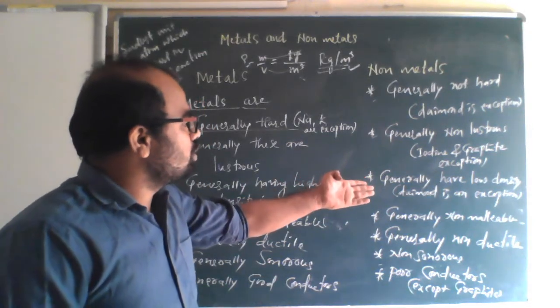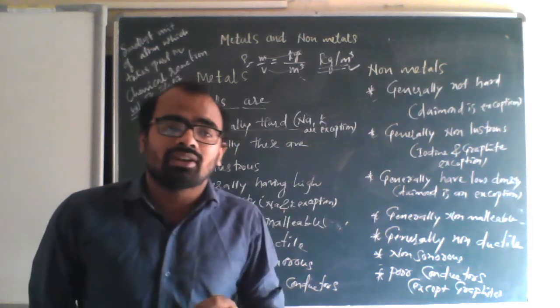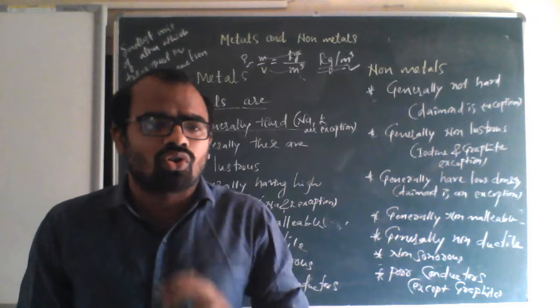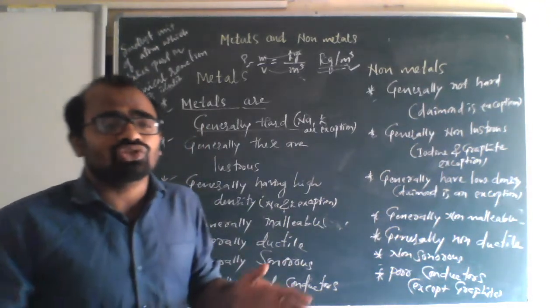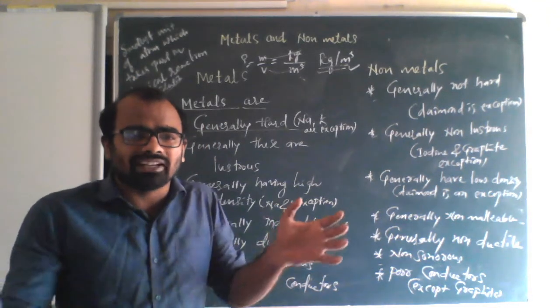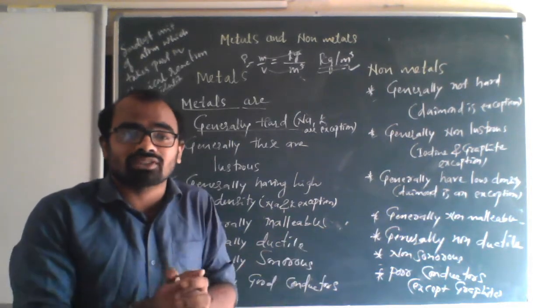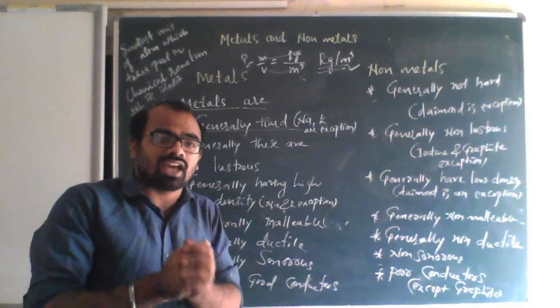Generally they have low density, but diamond has high density. If you see the diamond, it is very strong. There are no pores in the diamond, it is completely packed. So when it is completely packed, that means its mass is more, its volume is less. That means it is high density.